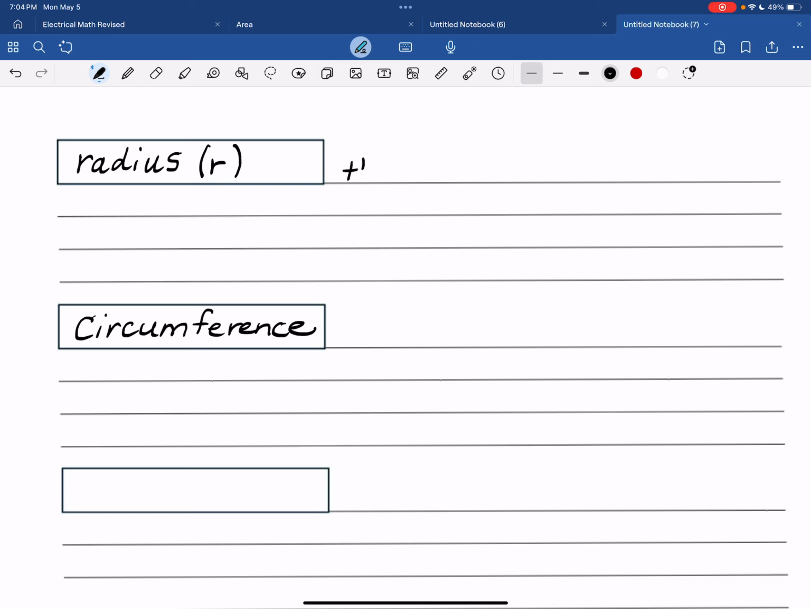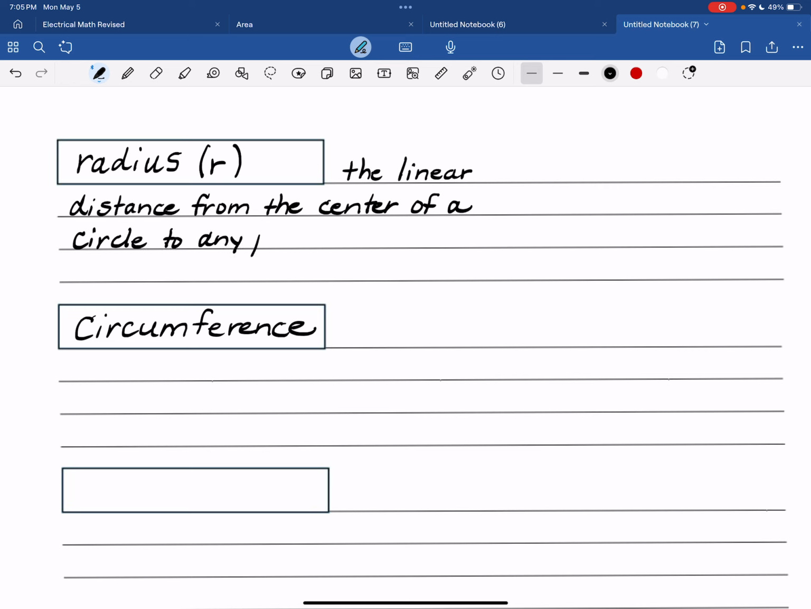Radius is the distance, let's call it the linear distance or the straight distance, from the center of a circle to any point on the circle. Radius is 1/2 of the diameter.